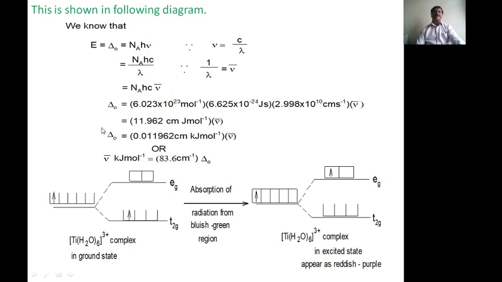Now we have to calculate the delta octahedral value.